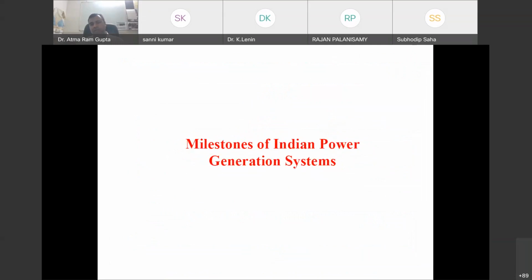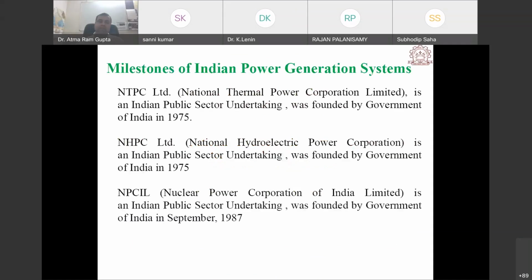Then we will see what the major milestones of the Indian power generation system are that took place after independence, how we have achieved till now. So what are the main milestones? The main milestone of Indian power generation is the opening of NTPC, NHPC, and NPCIL. Okay, so NTPC as the thermal power plant, we have already seen it is contributing more than 60 percent of power.